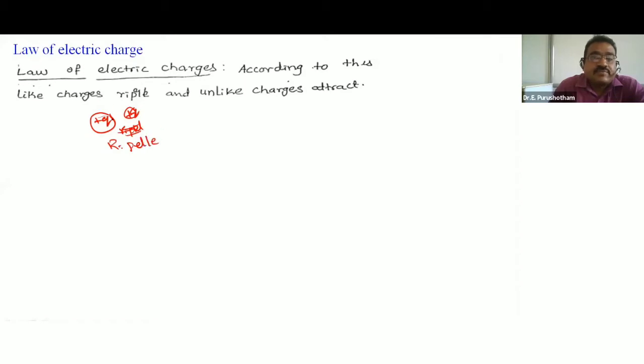Repel force between this positive charge and negative charge. So unlike charges attract each other, and like charges repel each other. This is the law of electric charge.